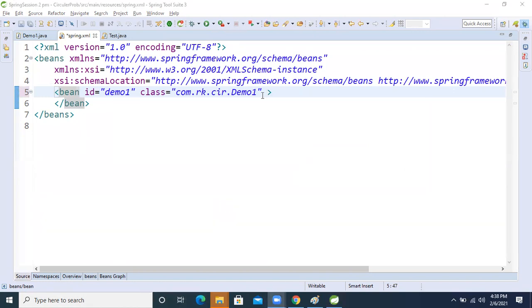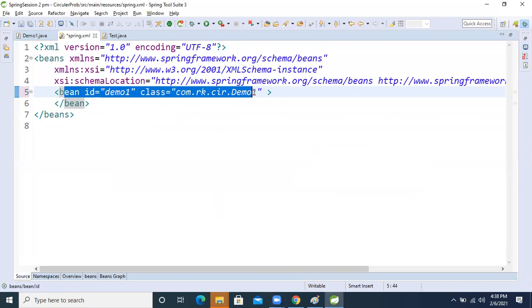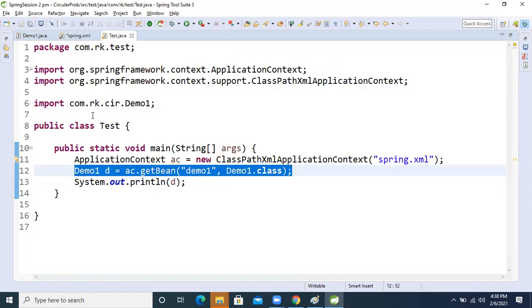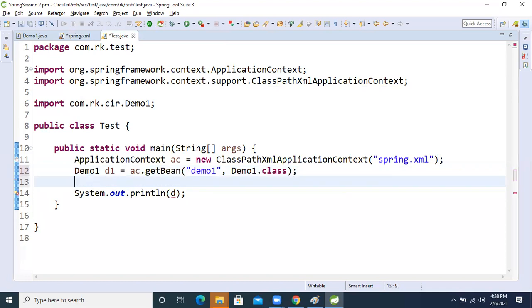Yeah, so for that, here we will add one more tag. But by default this bean is singleton only. So how do we know whether it is singleton or not? Here we have demo one, and we will create another object, another object only.